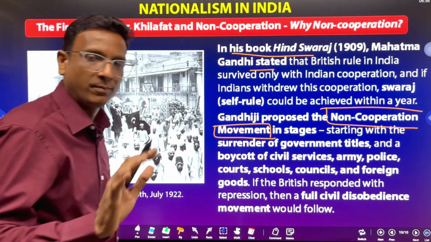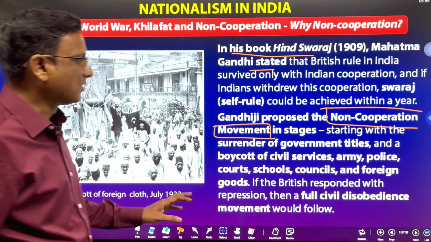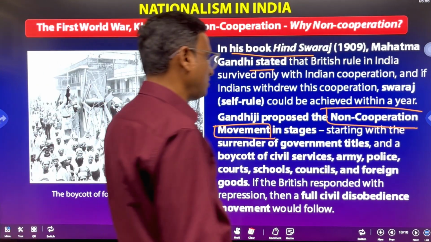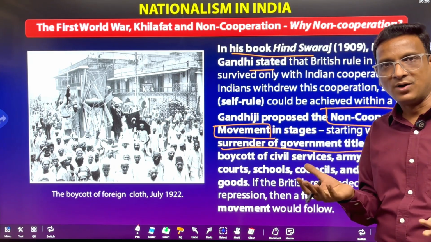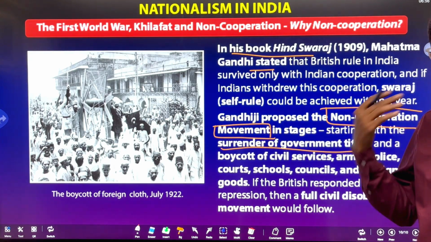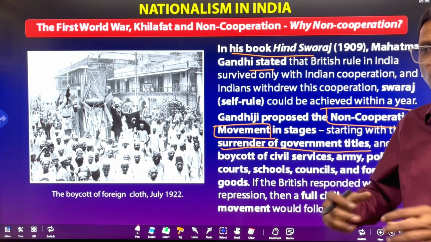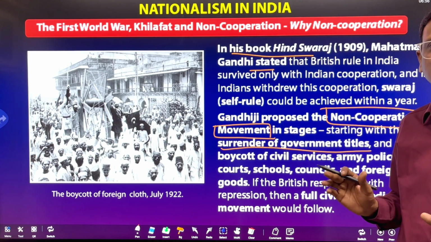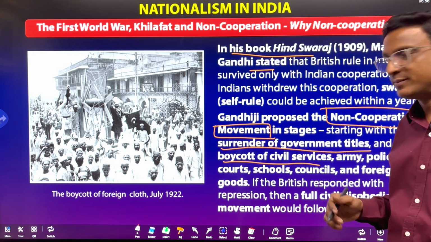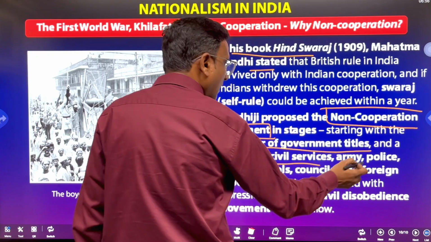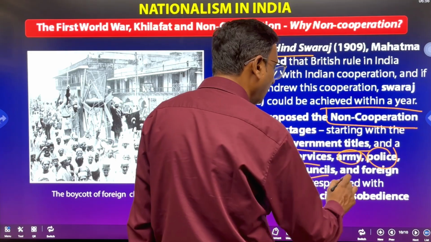So with that idea, he started the non-cooperation movement, that means not giving cooperation to the British. He proposed that this movement be done in stages, starting with the surrender of government titles. The British government has given some awards to Indians, so those Indians should give back their titles: I don't want this award from the British government. Then the boycott of civil services, the government people, army, police, courts, schools, councils, and foreign goods, all these were to be banned.